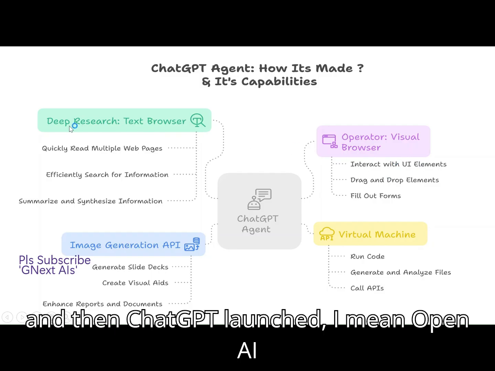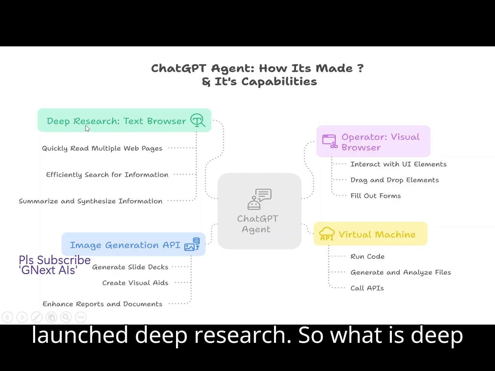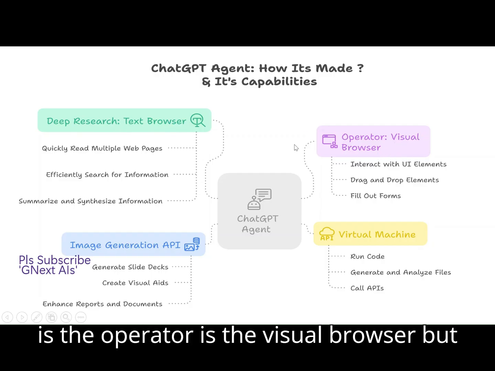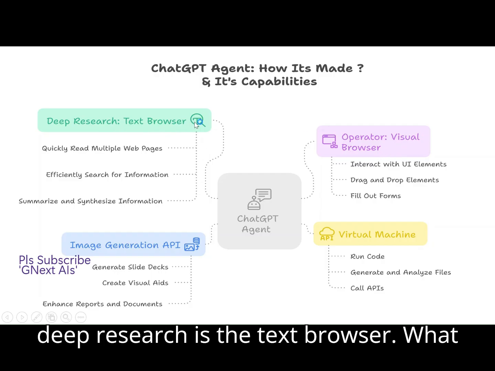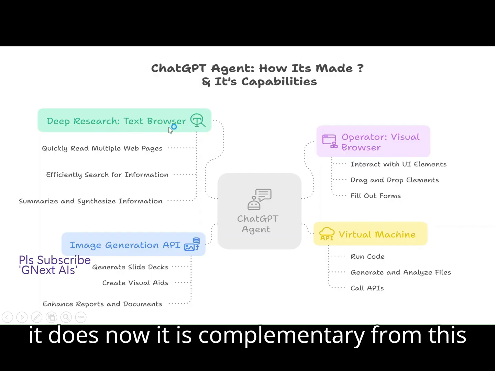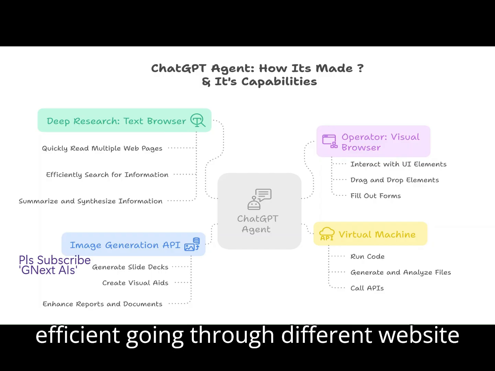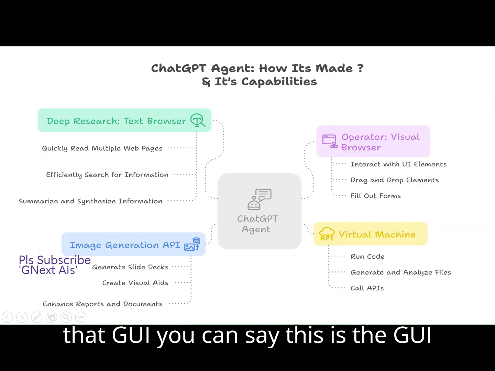Then OpenAI launched deep research. So what is deep research? It's a kind of text browser. The operator is the visual browser, but deep research is the text browser, and it is complementary to the operator. The operator is very efficient going through different websites, the GUI, you can say, this is the GUI browser.